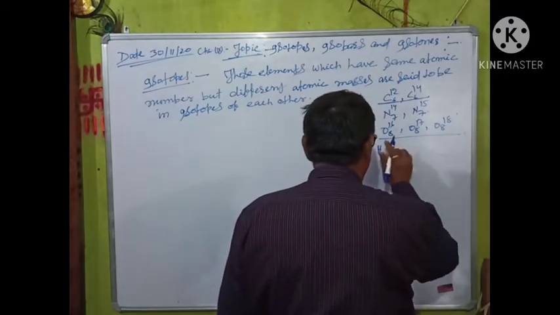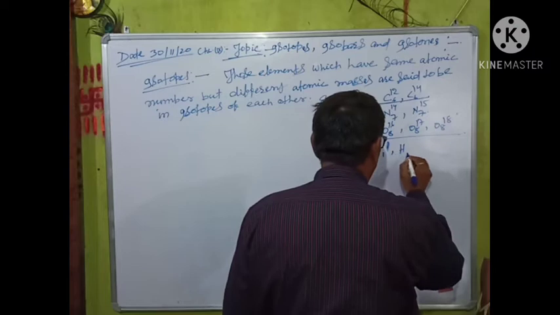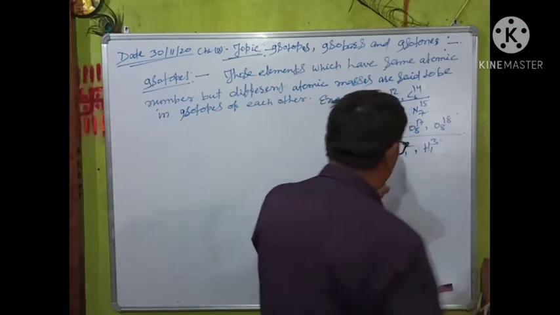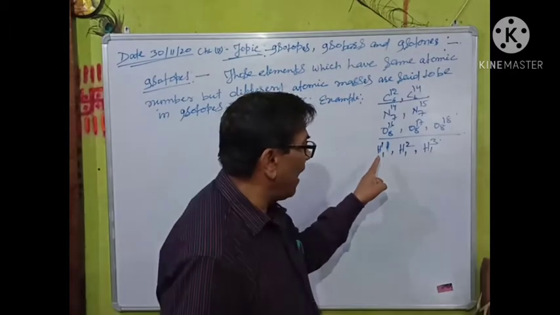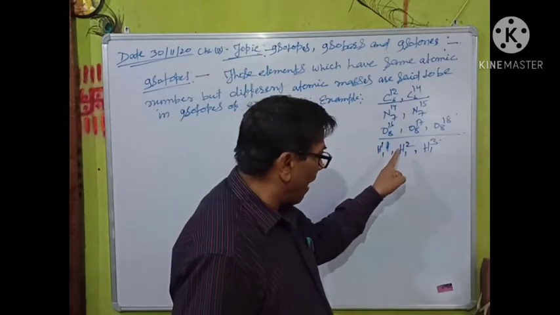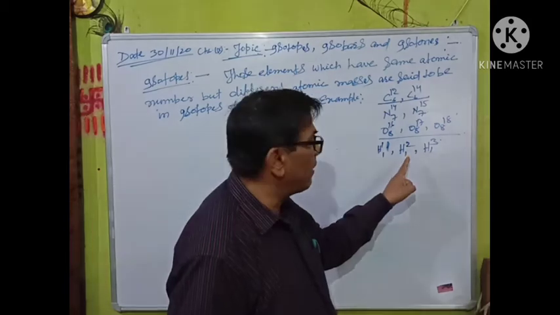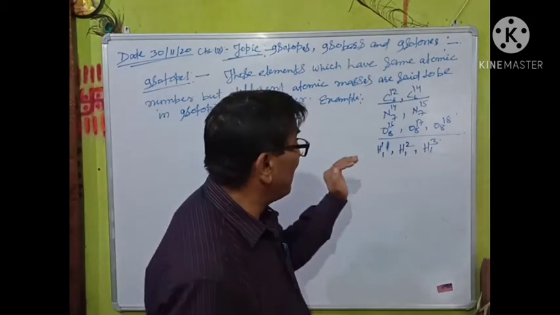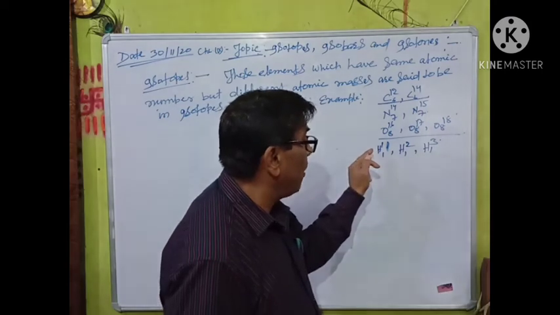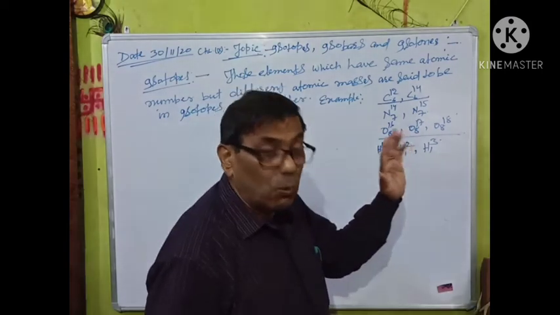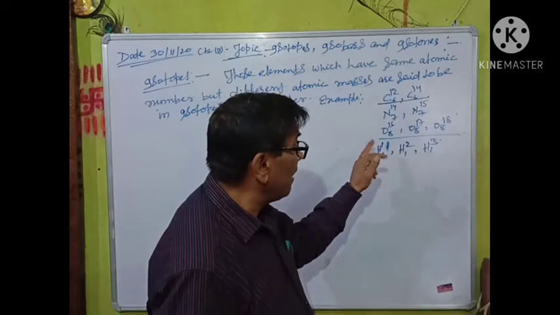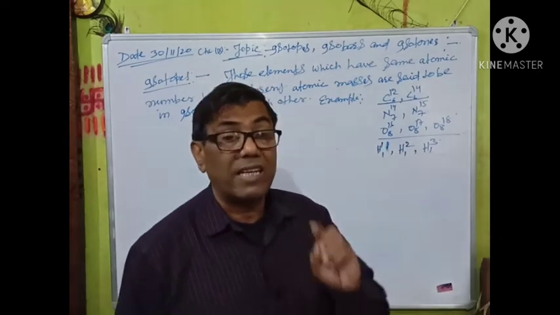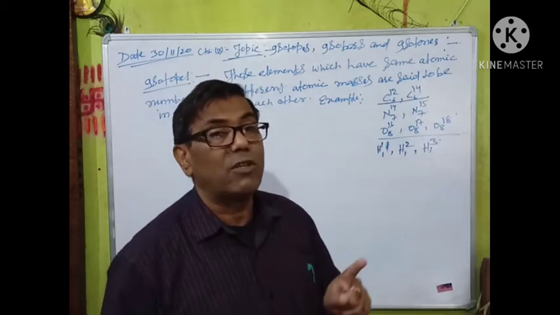Other examples are hydrogen-1, hydrogen-2 and hydrogen-3. Normal hydrogen has atomic number 1, heavier hydrogen has atomic number 1, and the heaviest hydrogen has atomic number 1, but their atomic masses differ: 1, 2 and 3. The normal hydrogen has no neutron in the nucleus; it has only one proton.